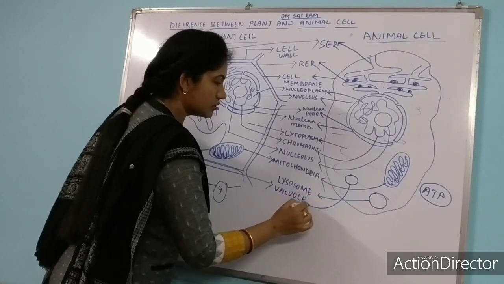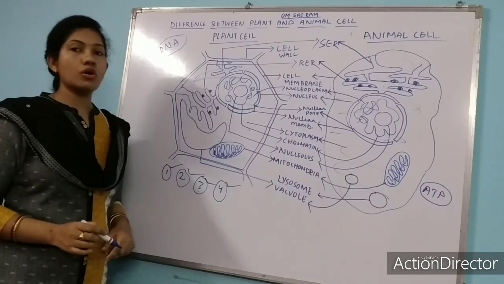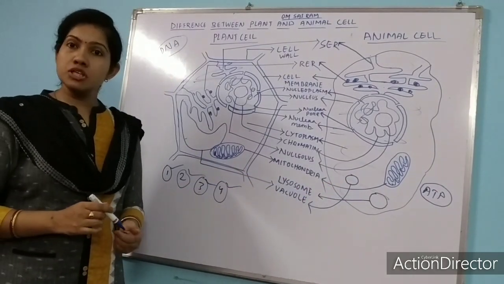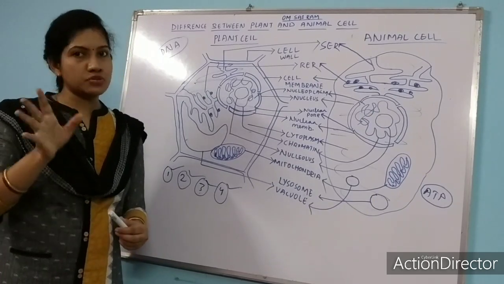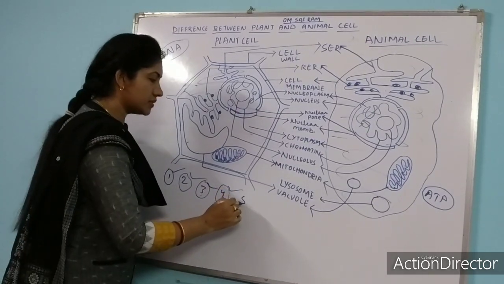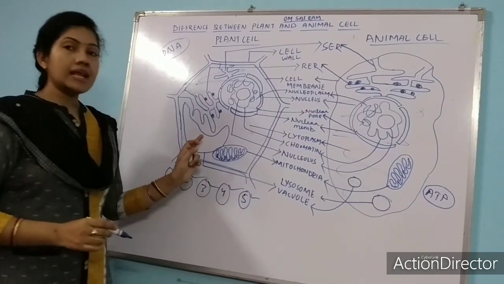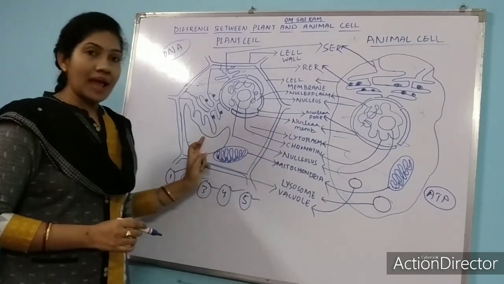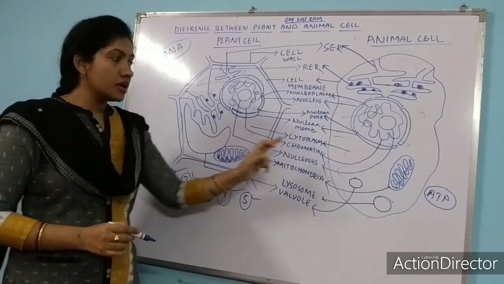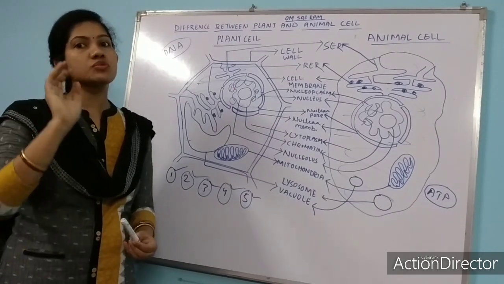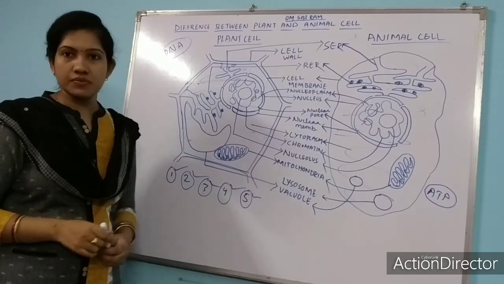Plant cell has a large vacuole, and in animal cell, if vacuole is present, in some animal cells vacuole is absent also. So if it is present, it is very small. You got here your fifth difference. In plant cell the vacuole is very large, and in animal cell if the vacuole is present, then it is very small. Okay, it is the fifth difference you got.